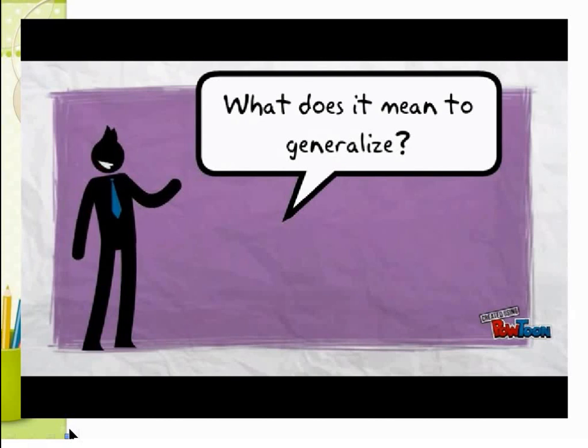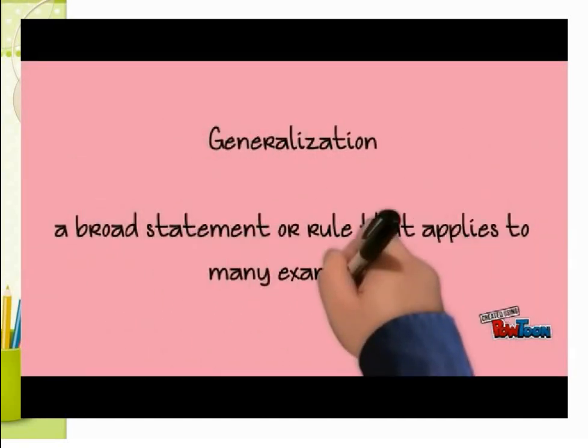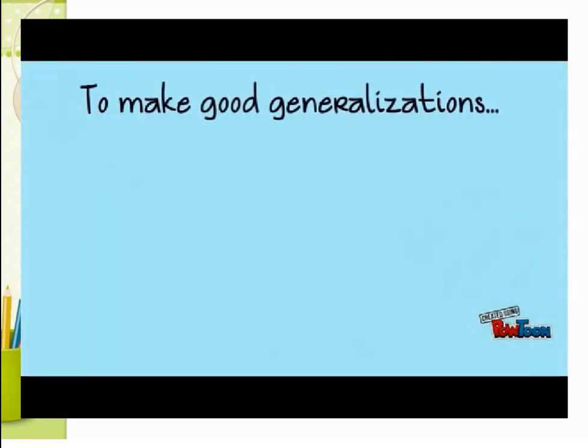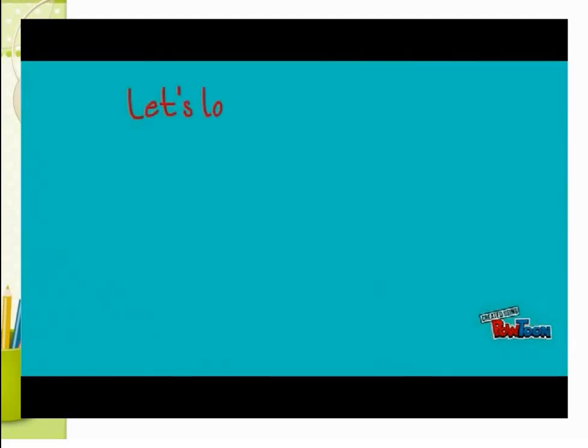Today we're going to talk about what does it mean to generalize. When you generalize, you make something called a generalization. A generalization is a broad statement or rule that applies to many examples. It'll apply most of the time, all of the time, or never. To make good generalizations, you want to have supporting facts, examples, and use your past experiences. This will help you know when things are true most, all, or never.